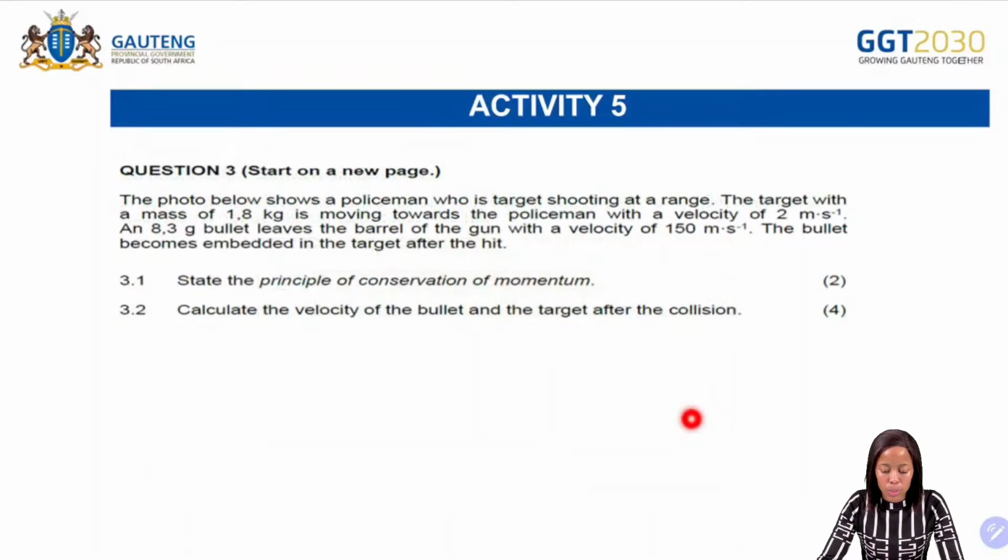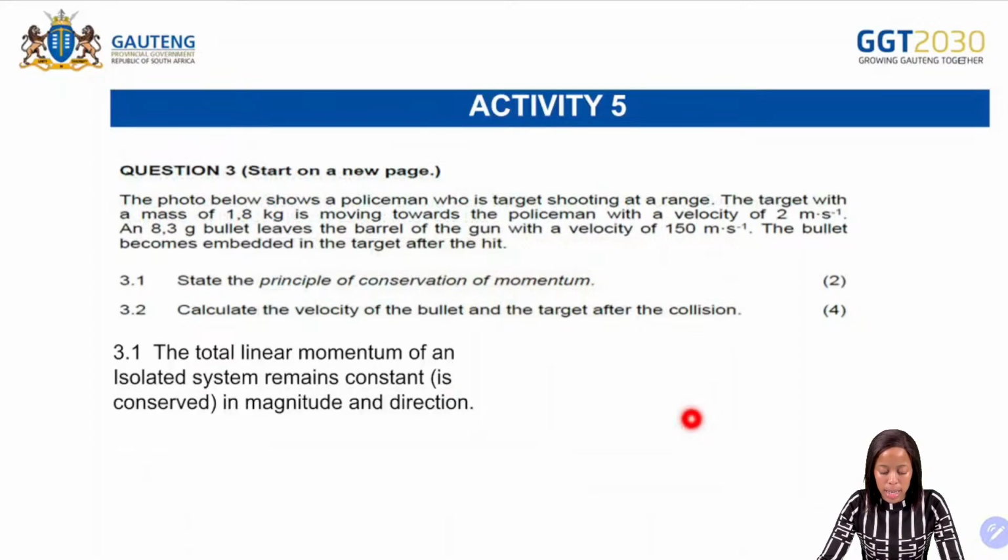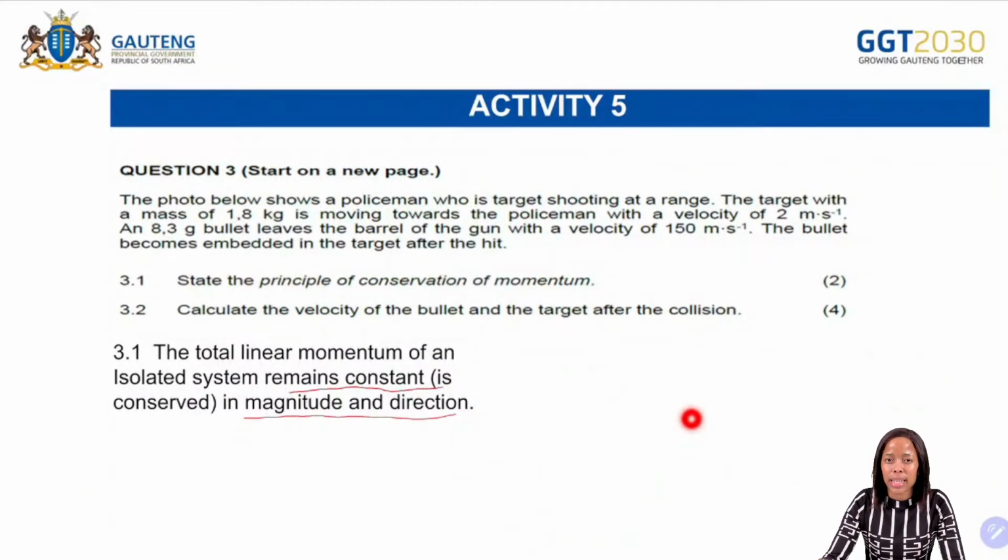It says the photo below shows a policeman. So it's the same statement, right? And then 3.1 says state the principle of conservation of what? The principle of conservation of linear momentum. So the total linear momentum of an isolated system remains constant or is conserved in what? In magnitude and in direction.